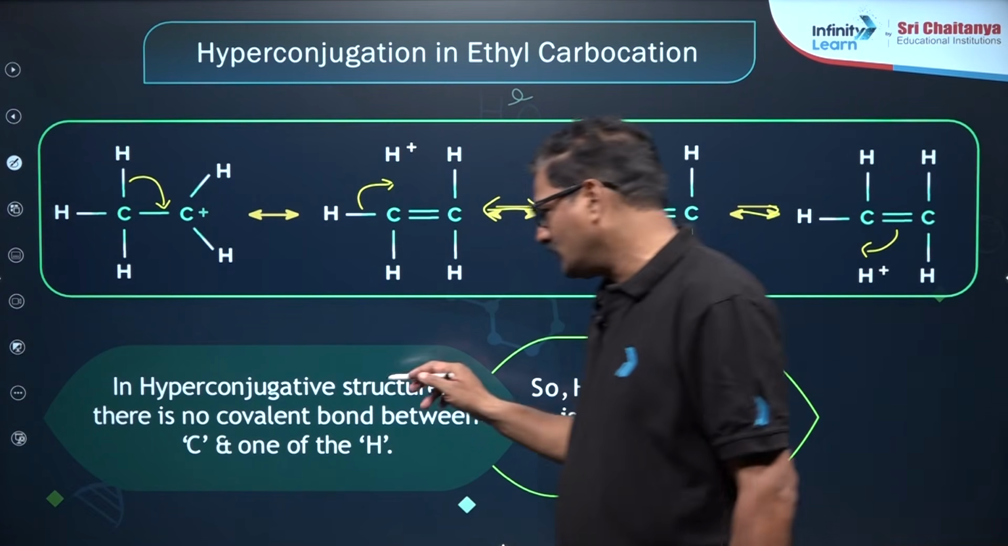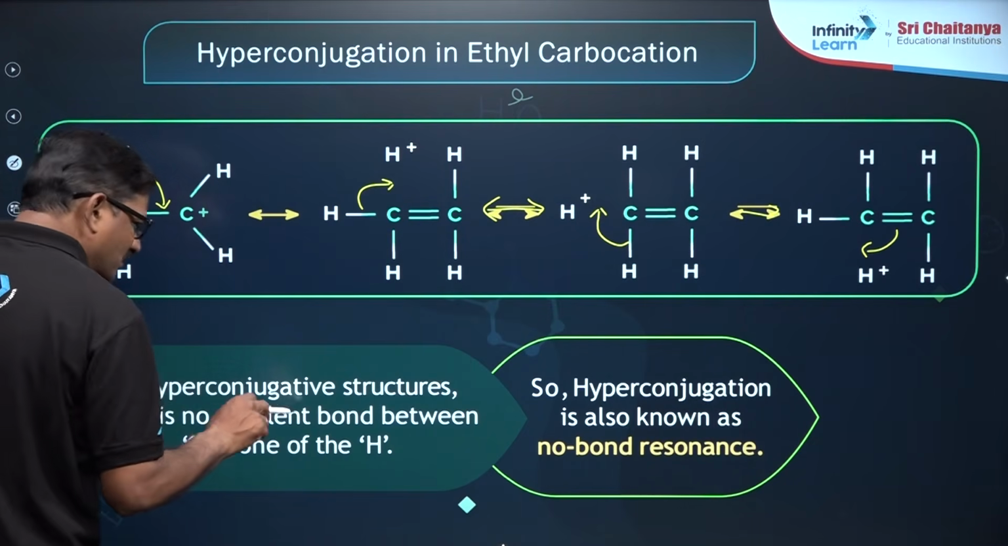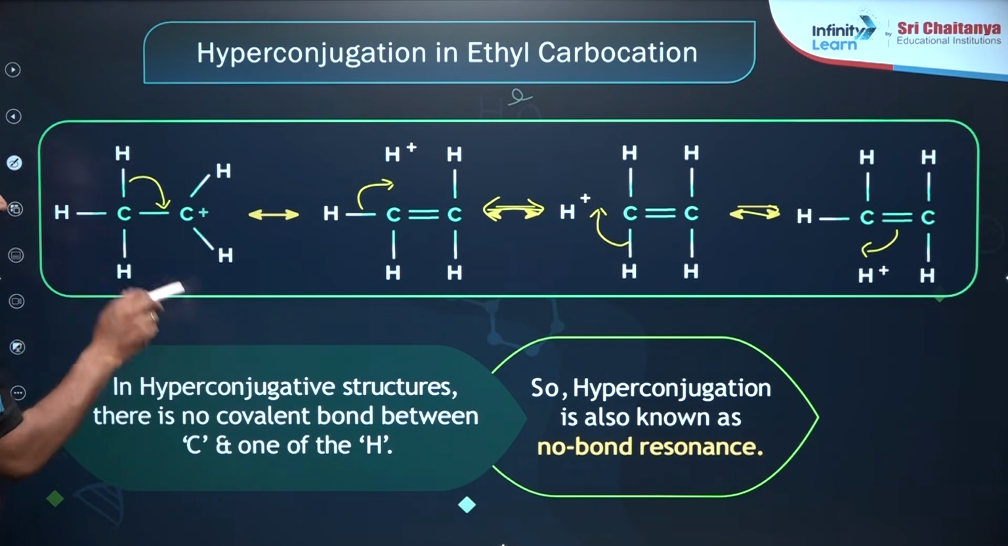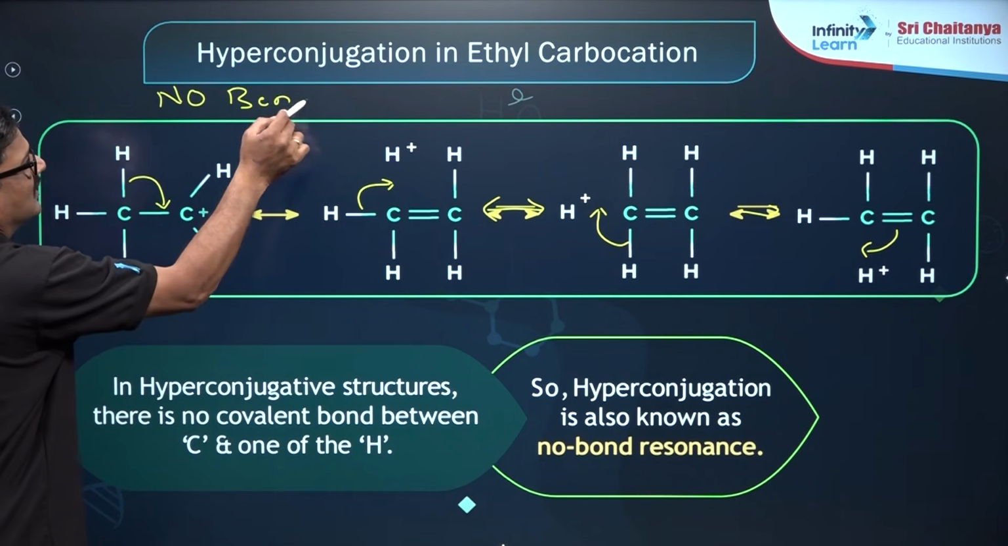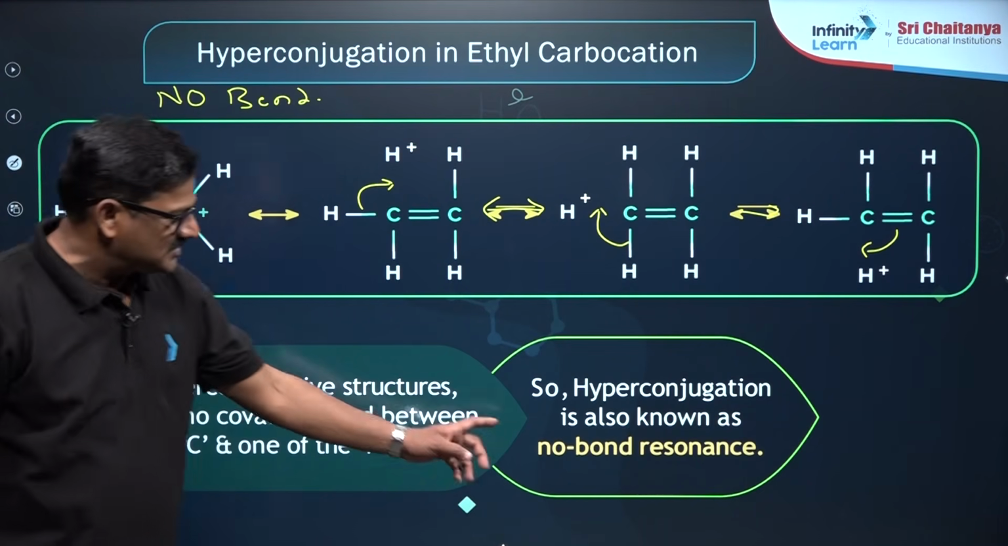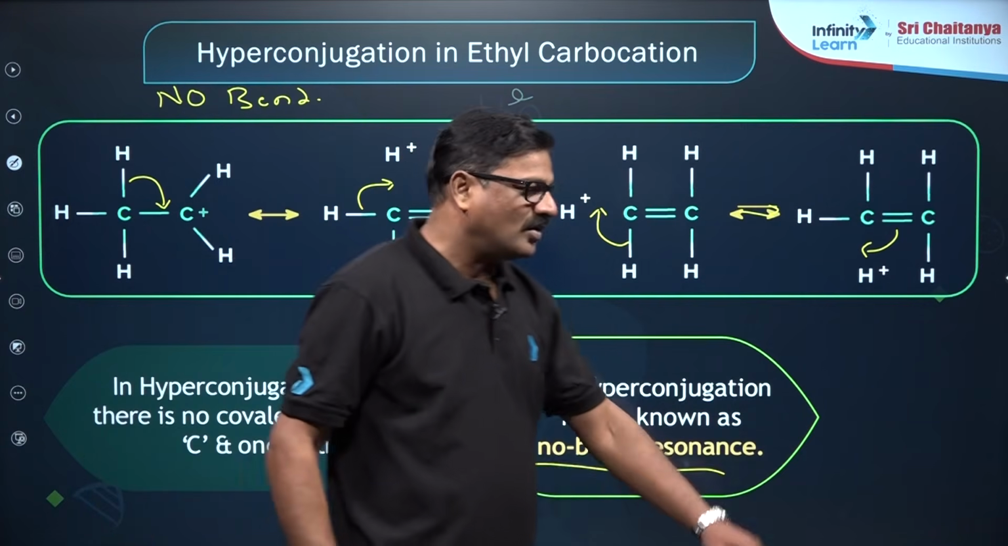So in hyperconjugative structures there is no covalent bond between carbon and one of the hydrogens. There is no bond. So hyperconjugation is also called no bond resonance.